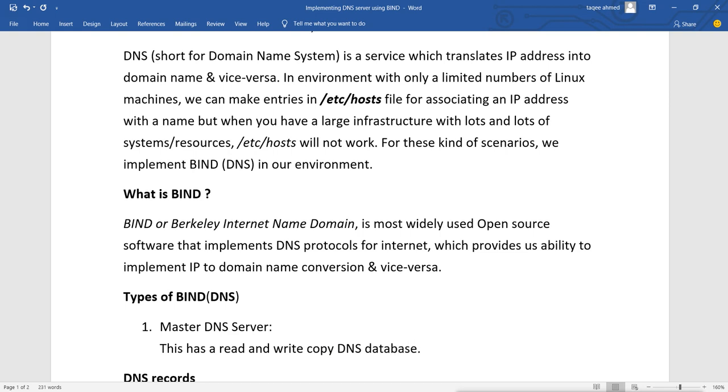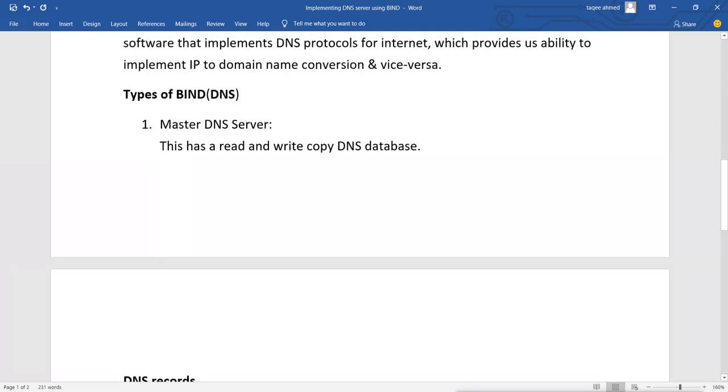That means whatever database we have for the DNS, it has a read-write copy of that database. That means we can create records in this master server, and we can update and delete records on this master server.